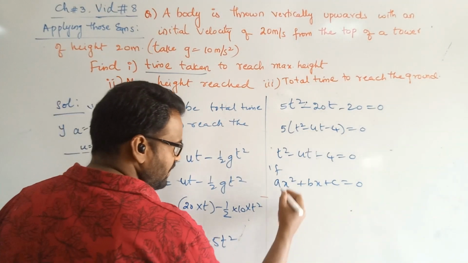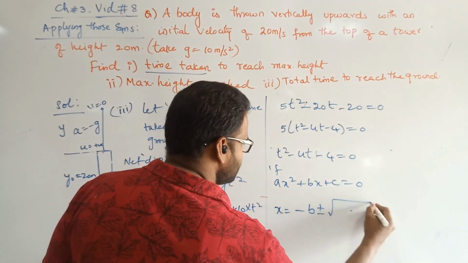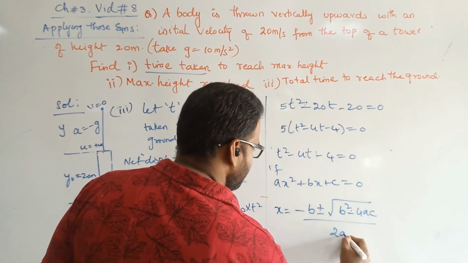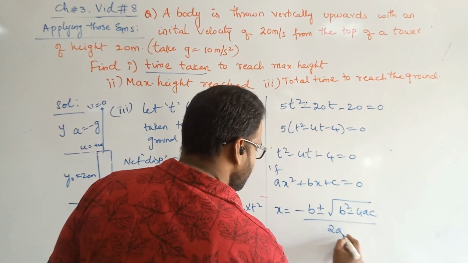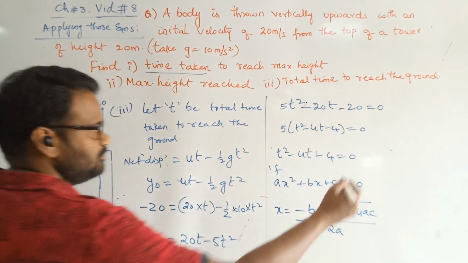We know that it has a solution given by x equals minus b plus or minus the square root of b square minus 4ac, whole divided by 2a. We have learned this equation, right? We make use of this one. Now by comparing, you can substitute the values present here.